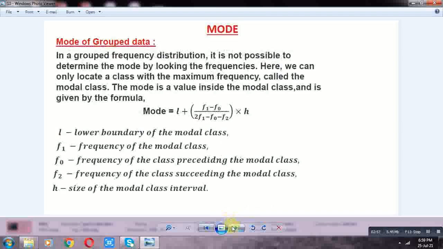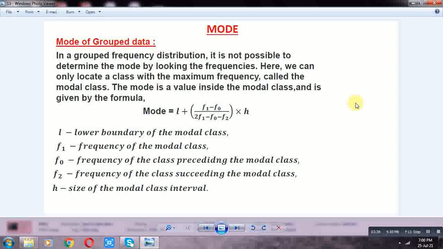Next, find the mode of grouped data. In a grouped frequency distribution, it is not possible to determine the mode by looking at the frequencies. We can only locate a class with the maximum frequency, called the modal class. అంటే మనం గ్రూప్డ్ ఫ్రీక్వెన్సీ డిస్ట్రిబ్యూషన్ చూస్తే ఆ ఫ్రీక్వెన్సీకి మోడ్‌ని ఐడెంటిఫై చేయలేము, మోడల్ క్లాస్‌ని మాత్రమే ఐడెంటిఫై చేయగలము.